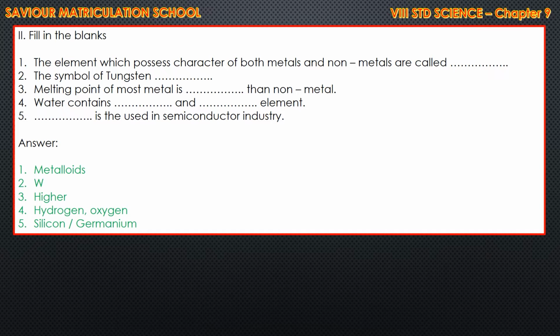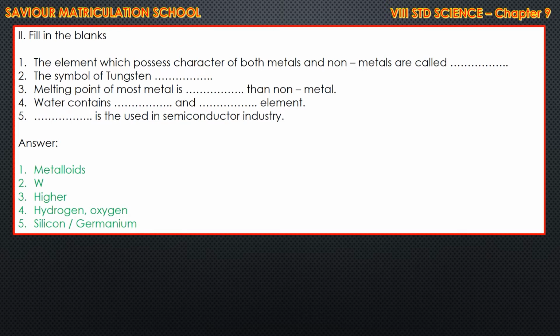Is it clear, children? Mark the answers in the book itself. Next we have to go for fill in the blanks. So I'll spell the words also, just write down the spellings. The same way we used to do in class time. The elements which possess characteristics of both metals and non-metals are called metalloids. METALLOIDS. The symbol of tungsten is W. So you have to write capital W.